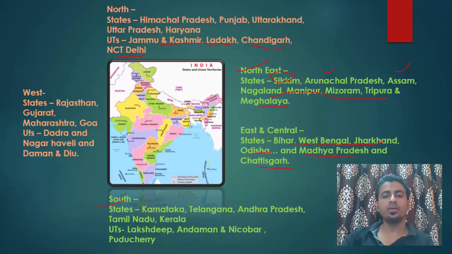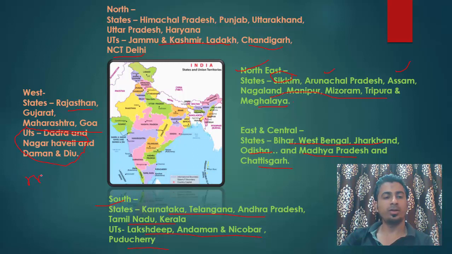In the south, we have got Karnataka, Telangana, Andhra Pradesh, Tamil Nadu, Kerala, and the union territories of Lakshadweep, Andaman and Nicobar, and Puducherry. And in the west, we've got Rajasthan, Gujarat, Maharashtra, and Goa. And the UT of Dadra and Nagar Haveli and Daman and Diu. This is one UT. These two were separate union territories, but last year both were merged.